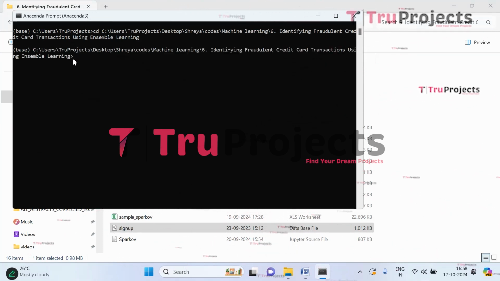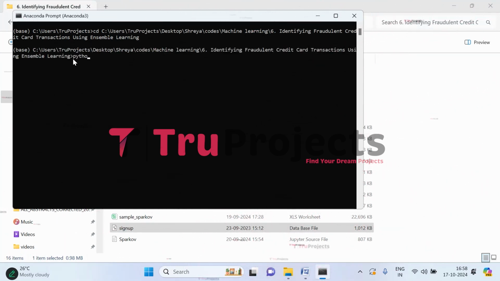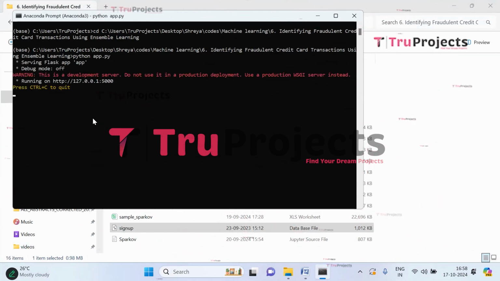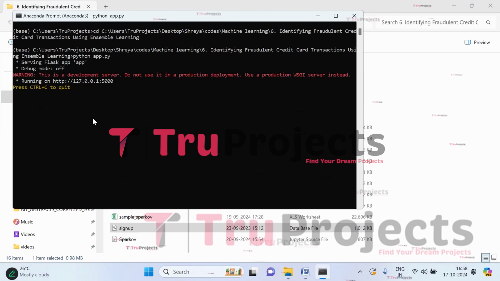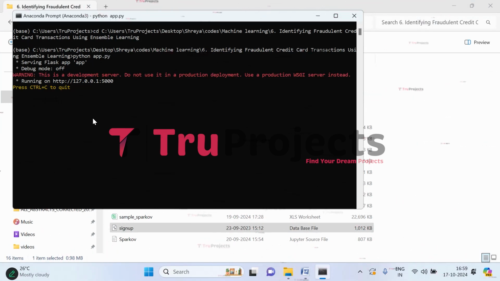Now we have to compile the app.py file. So give the command python space app.py. And now click on enter. This command will execute the Python script and check for syntax errors and runtime issues, logical issues. After running the app.py file, the Flask framework will host the application at the default address, which is the localhost and the port. So this is the localhost and this is the port.